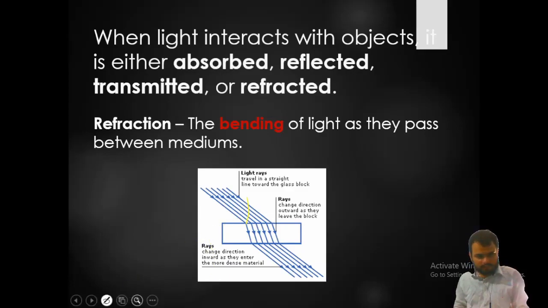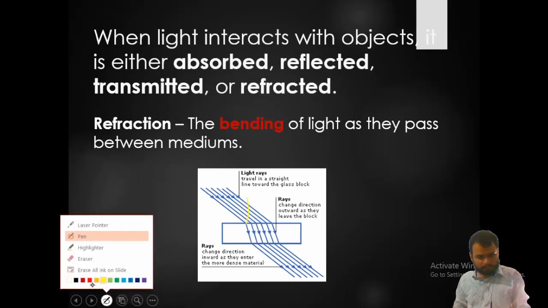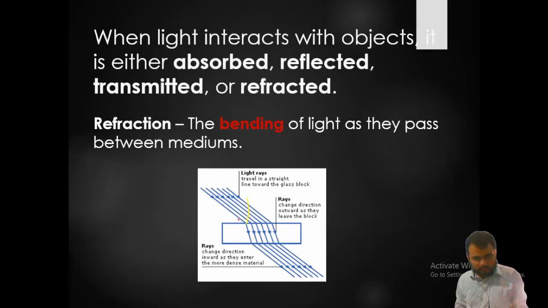Let me change my pen to red. Here you are seeing the angle of emergence. So what is written there? Light rays travel in a straight line towards the glass block, and rays change their direction outward as they leave the block. They change direction inward as they enter the more dense material.